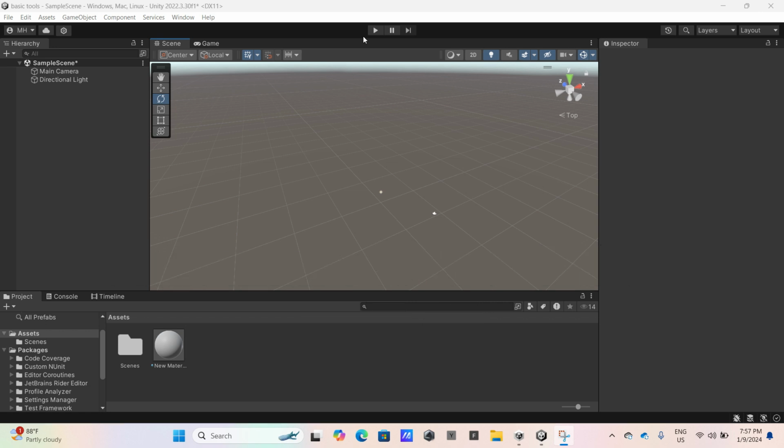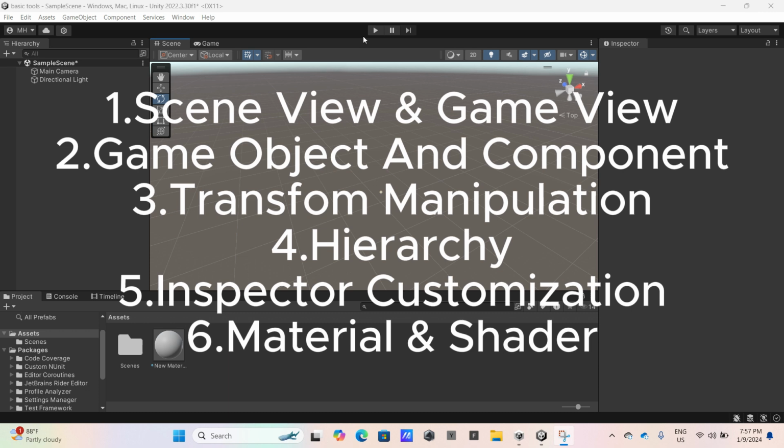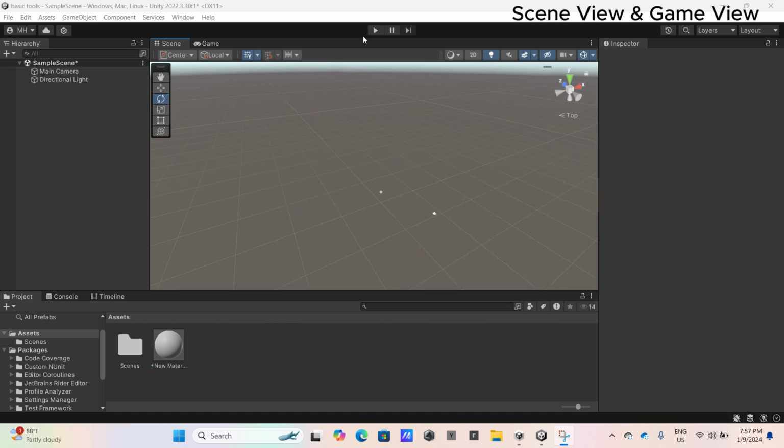Number one is game view and scene view. Number two is game object and component. Number three, transform manipulation. Number four, hierarchy. Number five, inspector customization. And number six, material and shader. First, we go to number one, game view and scene view.